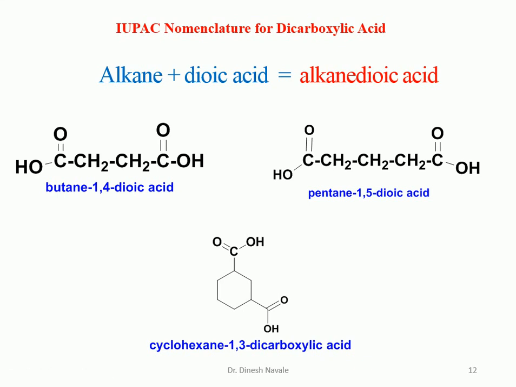Cyclohexane-1,3-dicarboxylic acid, because although there are 2 acid groups, for a cyclic compound we have to utilize the carboxylic acid as the suffix. So it is going to become a cyclohexane dicarboxylic acid, with carbon number 1 and 3 being the positions of the carboxylic acid groups. So it is a cyclohexane-1,3-dicarboxylic acid.